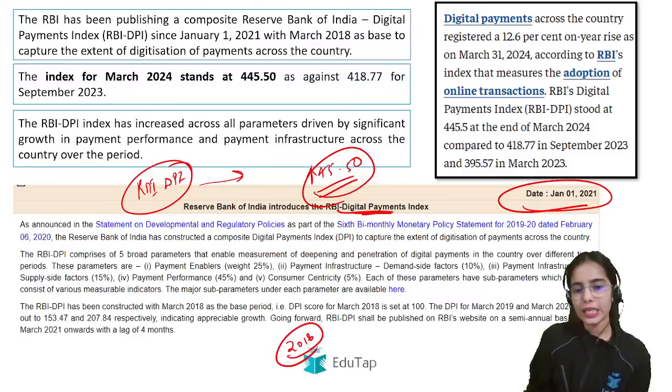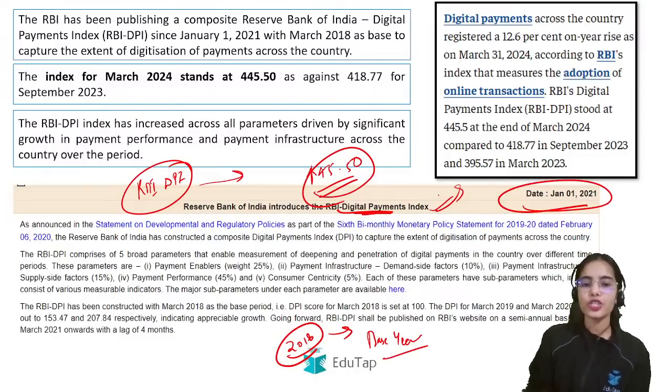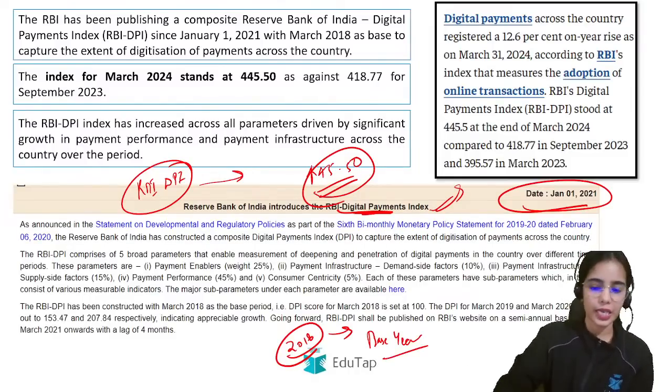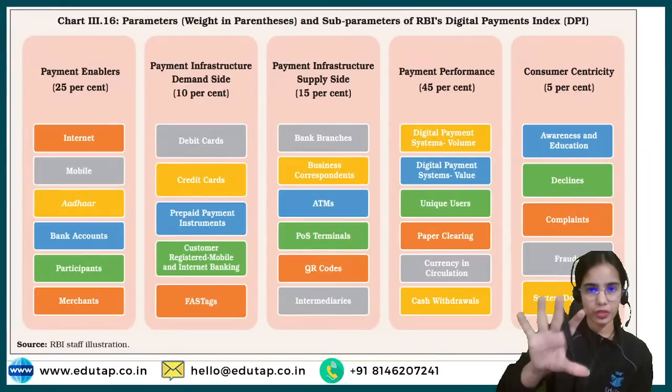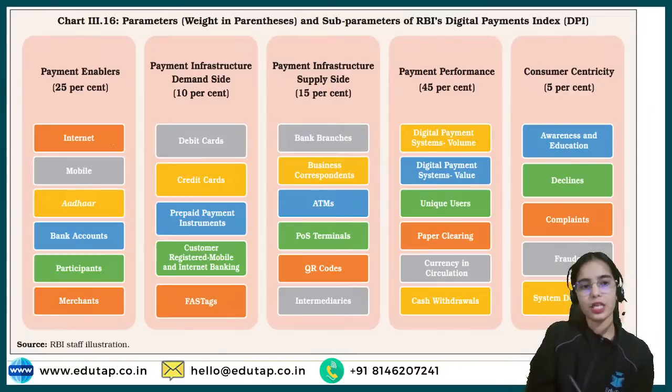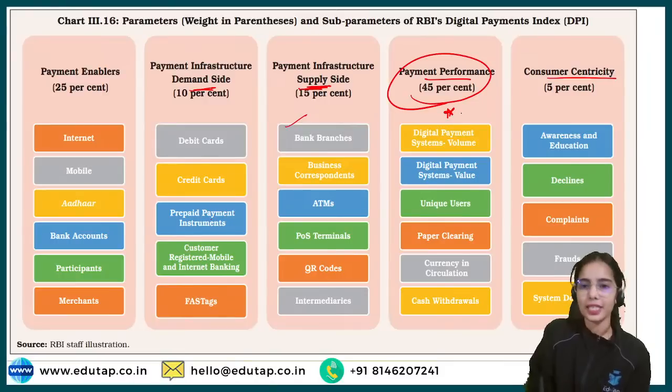That shows you the penetration and the deepening of digital payments in our country, and it has 5 broad parameters: payment enablers, payment infrastructure demand side, payment infrastructure supply side, payment performance and consumer centricity. Payment performance has the highest weightage.